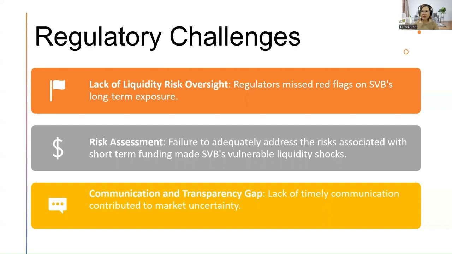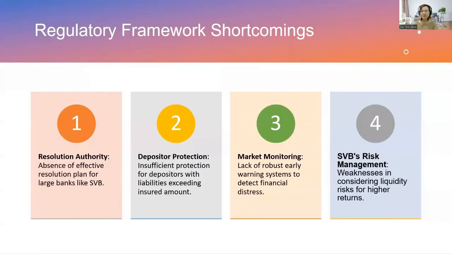Although regulators noticed some red flags some time before the collapse of SVB, SVB's reliance on short-term funding made it vulnerable to liquidity shocks, and the regulatory framework at the time did not adequately address the risks associated with short-term funding. The lack of timely and transparent communication from regulatory authorities about the bank's financial health and measures to address the liquidity crisis contributed to the loss of market confidence.